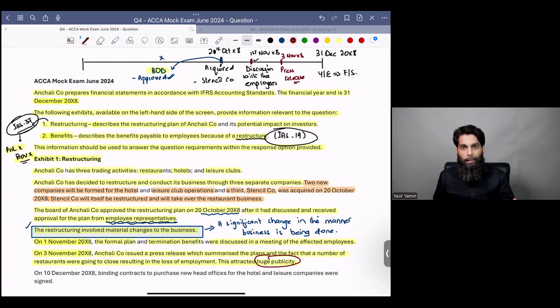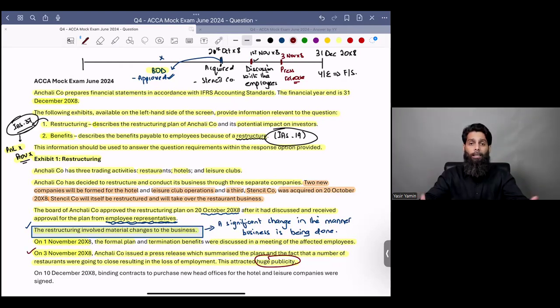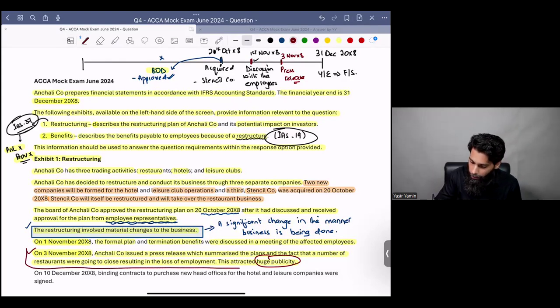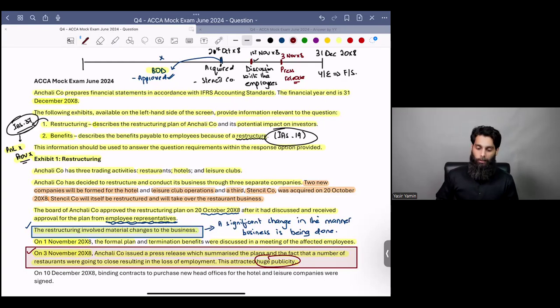The 3rd November X8 press release is a topping on 1st November X8 itself. Now the company has issued a public statement which solidifies the fact that the restructuring is going to happen. The company cannot withdraw from its restructuring plan because they have made a public statement, and it attracted huge publicity as well. So this happening on 3rd November X8 only solidifies the condition, but the criteria to recognize a restructuring provision was only met on 1st November X8. Make sense? Now you need to mention this fact in your answer as well.